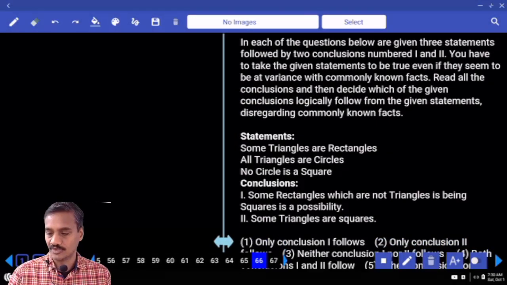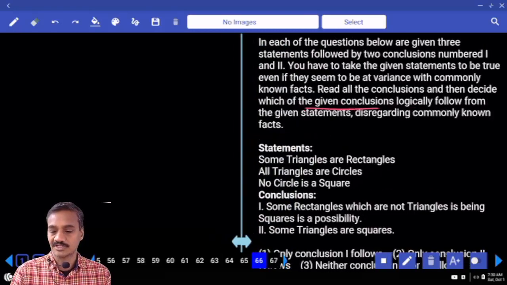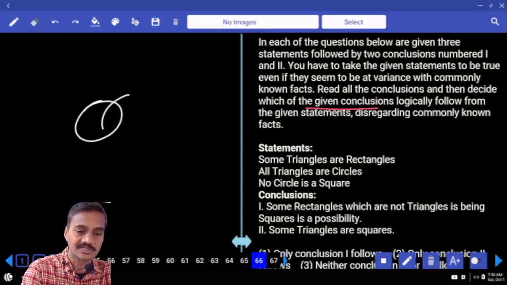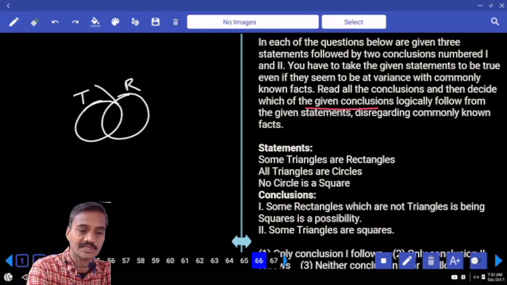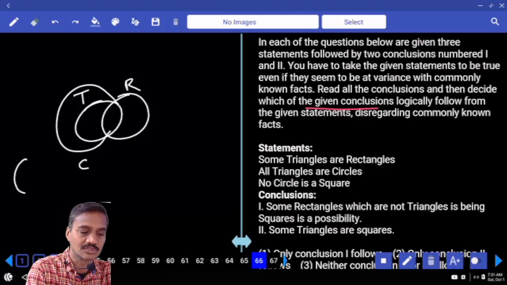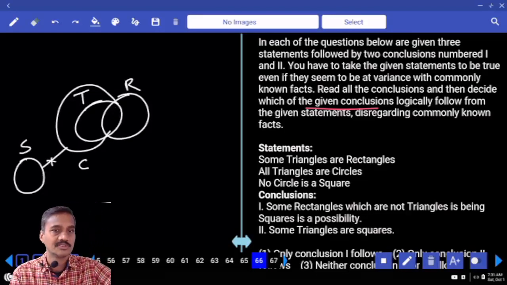Now, logically follows. Logically follows means the first model. Some of the triangles are rectangles. All triangles are circles. And no circle is a square. No circle is a square means no intersection between circle and square.